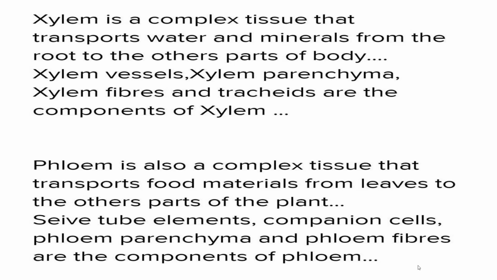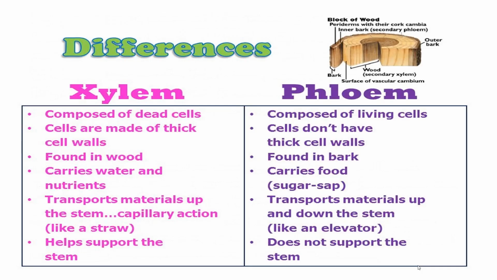In xylem only one direction is there, upward, but in phloem it is bidirectional: they can move upward as well as downward. The components of phloem are sieve tube elements, companion cells, phloem parenchyma and phloem fiber.